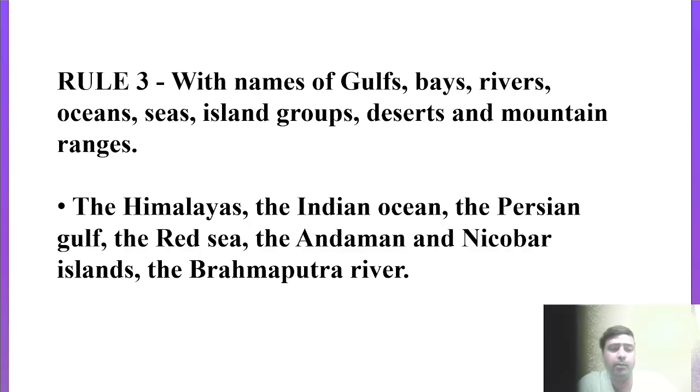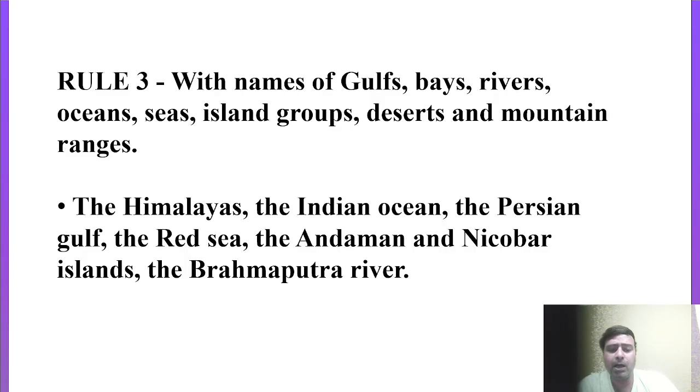That is point number 3. With names of gulfs, bays, rivers, oceans, seas, island groups, deserts and mountain ranges. So many rules are covered in this particular point. Like with the names of gulfs we can use the article 'the', bays we can use the article 'the', rivers, oceans, seas, island groups, deserts and mountain ranges, etc.